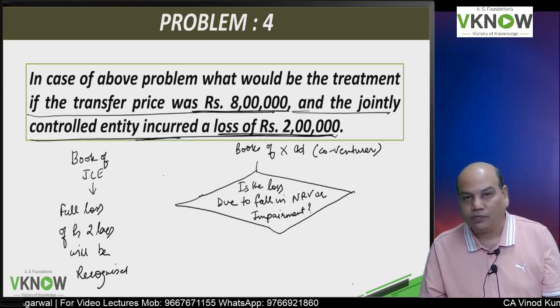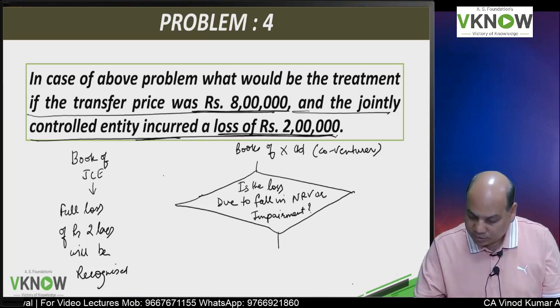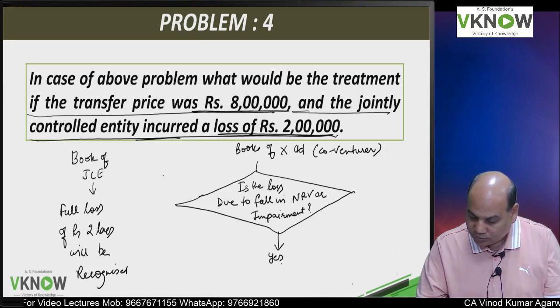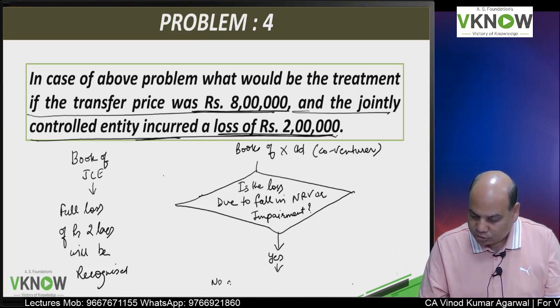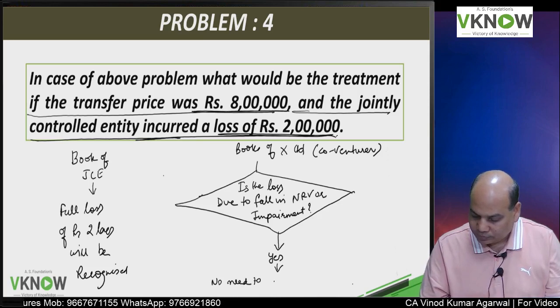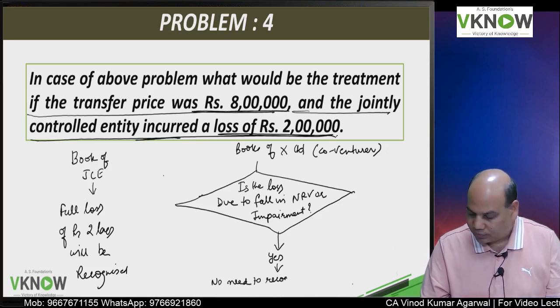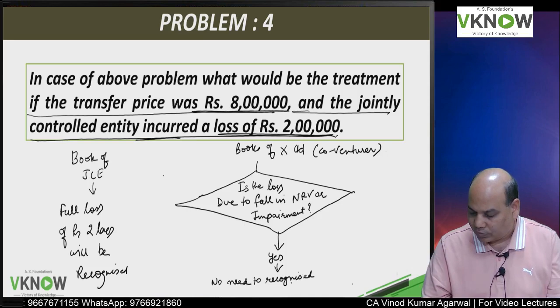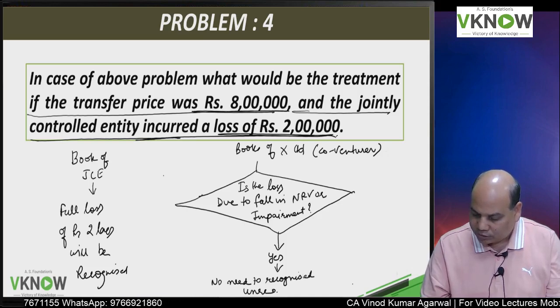Is the loss due to fall in NRV or impairment? The answer is yes. Then no need to recognize unrealized loss.